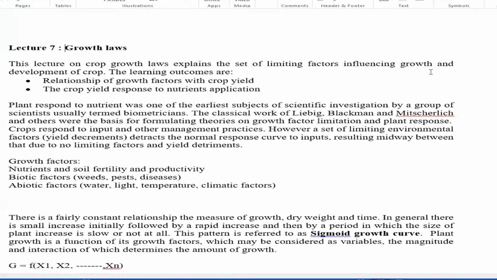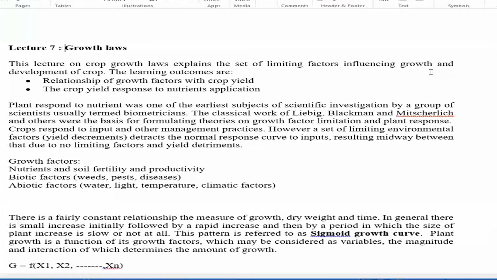the proper growth and development of the crop, and how the application of nutrients, especially, influences the yield of the crop. We'll be discussing the response of crop yield to one of the input applications, nutrients. Some scientists worked much earlier and established some growth laws that are still applicable. The science remains the same, the fundamental principles are the same, and those growth laws give a proper understanding of crop growth and yield.